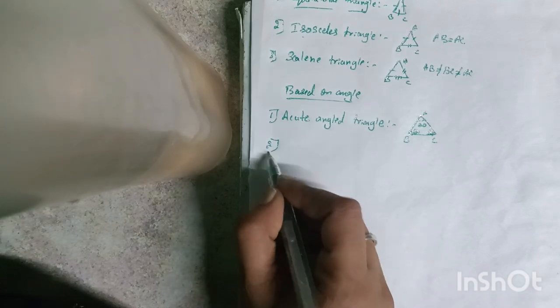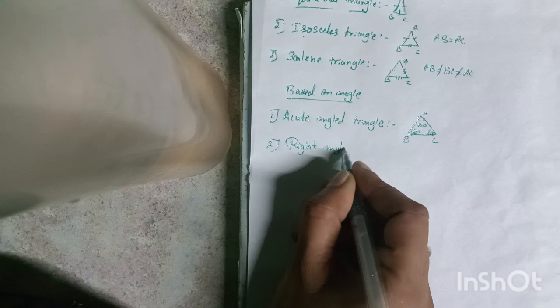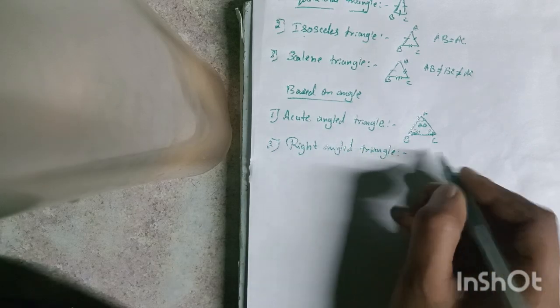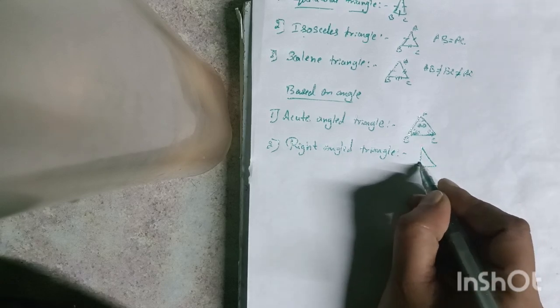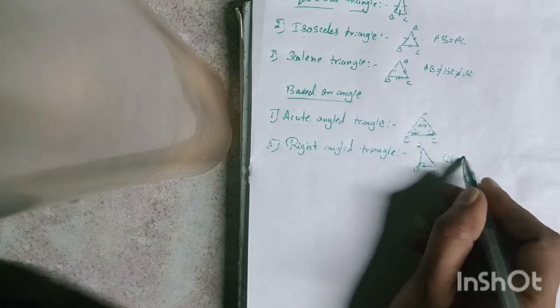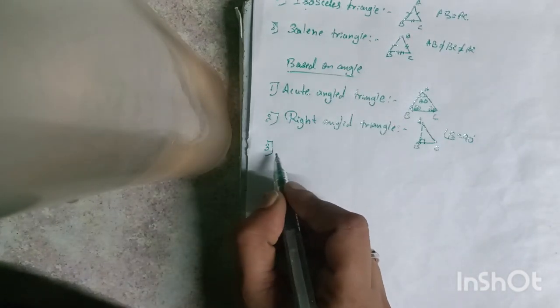So next one, right angle triangle. A right angle triangle means any one of the angles of the triangle is equal to 90 degrees. So here angle B is equal to 90 degrees. So a right angle triangle is nothing but a triangle in which any one of the angles is equal to 90 degrees. We call it a right angle triangle.